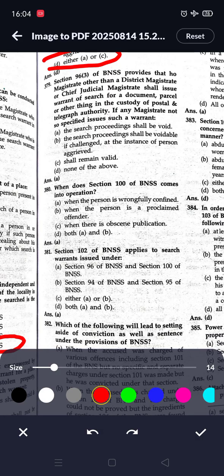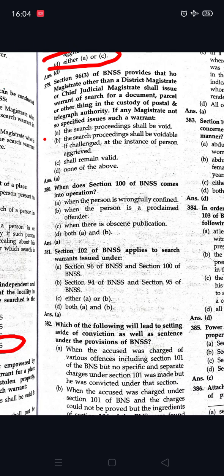A search proceeding shall be void and liable to be set aside if challenged by any person aggrieved. Next question, section 96(3) of BNSS provides that a magistrate other than the district magistrate or chief judicial magistrate shall not issue a search warrant for a document, parcel or other thing in the custody of a postal and telegraph authority. If any magistrate not so specified issues such a warrant, the search proceeding shall be void.